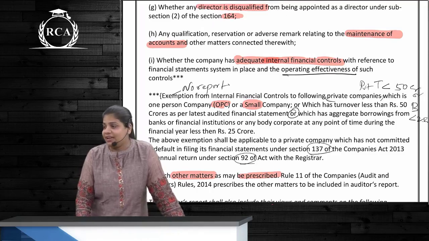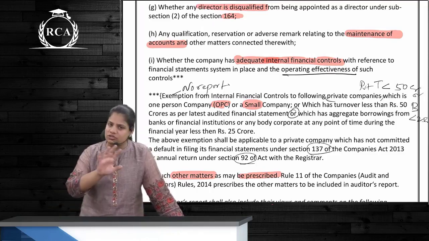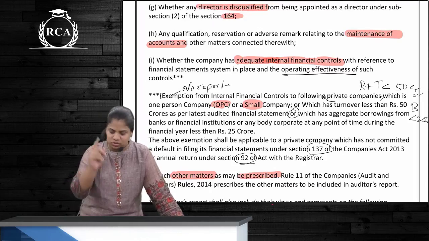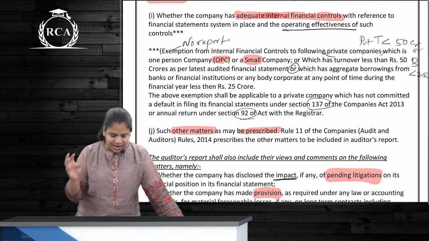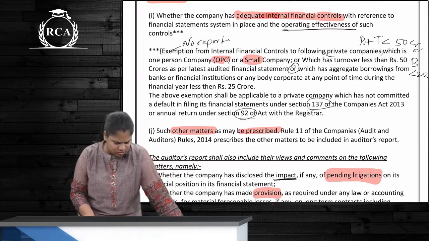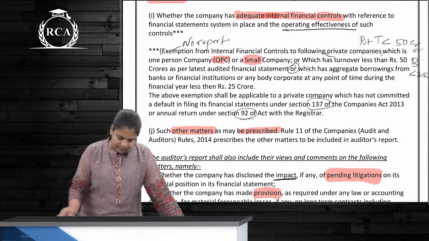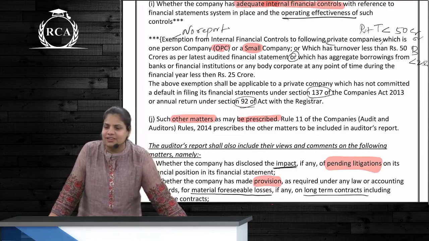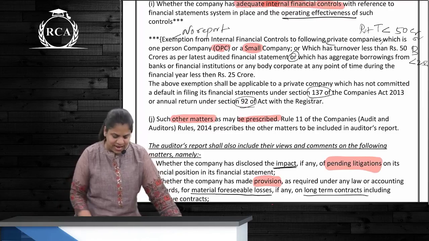So IFC and ICs, we spoke about this, you remember? Yes. Is it the auditor's duty to report on ICs, internal control? No. On IFC? Yes, he will have to, and whether they are operating effectively or not as well. But there is one exception here. If it is OPC or small company or private company which has got a turnover not exceeding 50 crores, borrowings, not borrowing plus deposit or only borrowing? Only borrowing, not exceeding 25 crores plus what? Plus no default in 92 and 137. In case of IFC, there is no need to give a report, correct? Do you remember this? And last point is as may be prescribed.